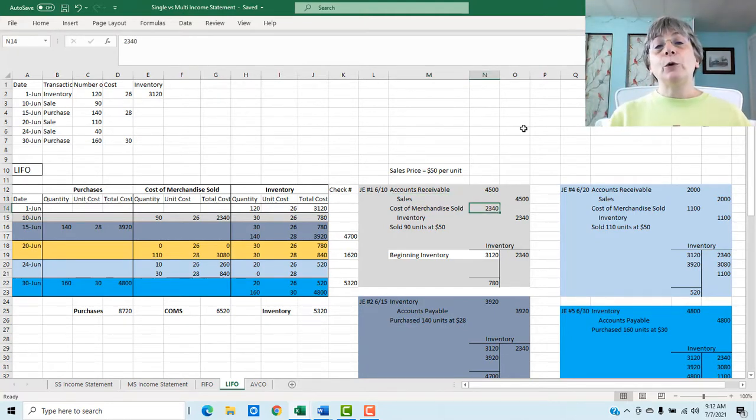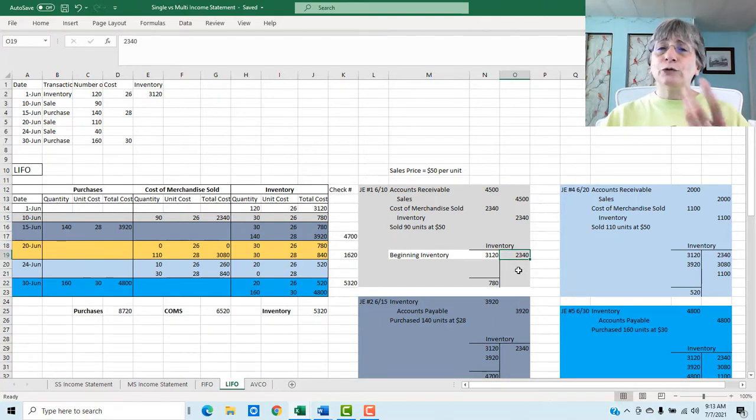The costs that we're going to apply to this, because of the matching principle, we want to get our costs in the same month with the sale that they go with. So we're going to put a cost in here of $2,340. We're going to increase our cost of merchandise sold, and we're going to decrease our inventory. In our T account, here's our beginning inventory of $3,120. Here is our reduction of inventory for